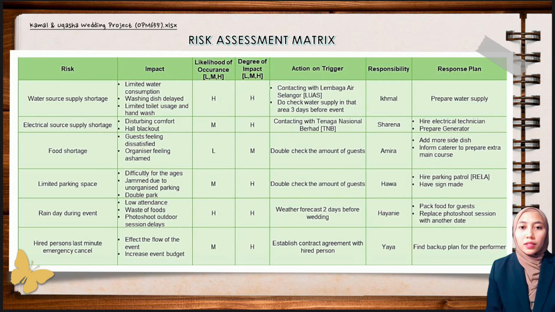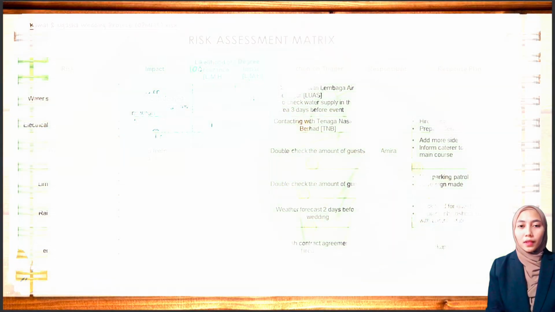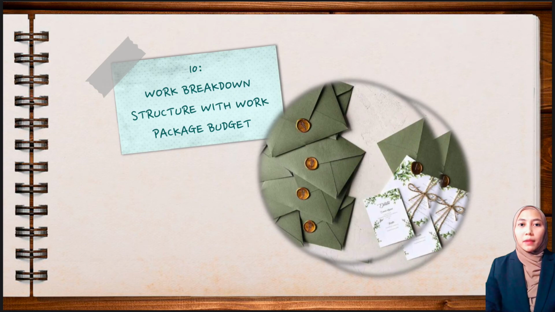The last risk is the hired person's last minute emergency cancellation. The likelihood of the occurrence is medium, while the degree of the impact is high because it will increase the event budget. Next, I will explain about the work breakdown structure with the work package budget.